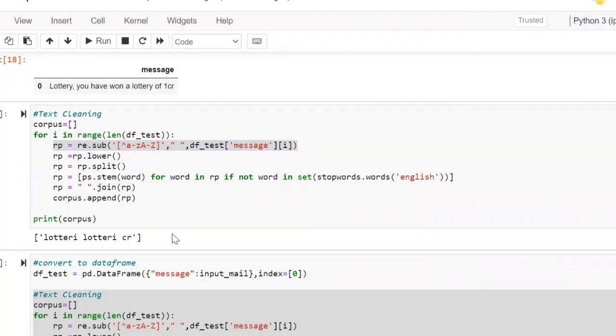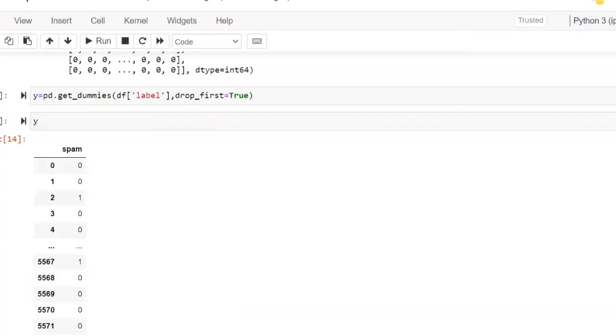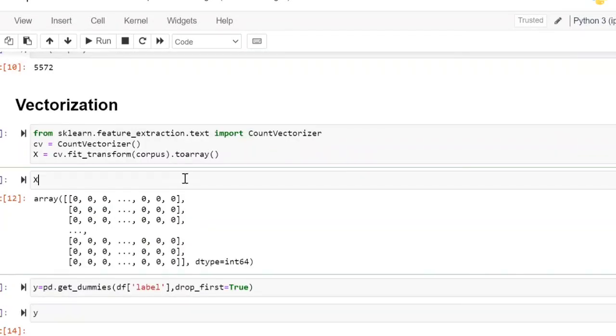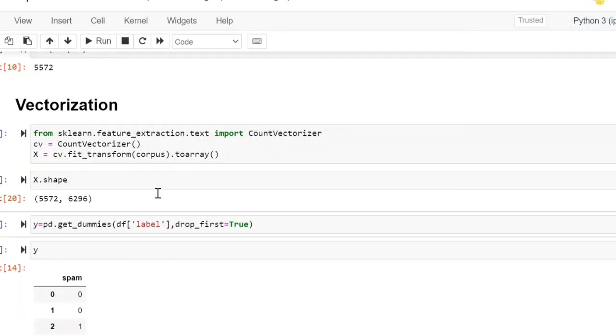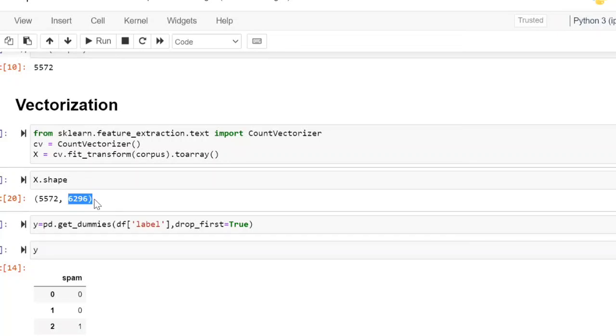Now what is it going to do? First, this has to be converted as an array. How do you convert it? If you take only this and apply fit and transform, it is going to create only two columns: column 1 is called lottery, column 2 is called CR. Only two columns you will get. But your model was designed for more columns. If you see the shape of your model, your model was designed with 6,296 columns.